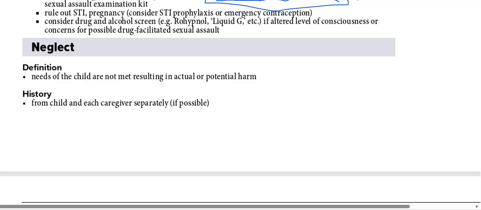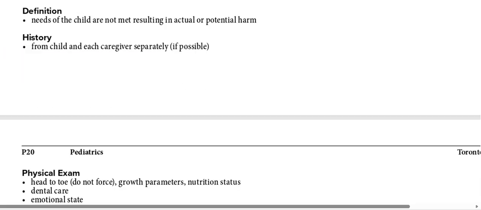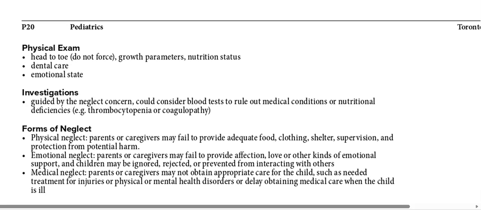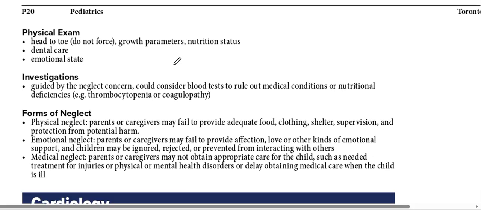Then the next thing I need to cover is neglect. Neglect basically means needs of the child are not met, resulting in actual or potential harm. We have to take the history from the child and each caregiver separately, then examination, head to toe examination, dental care, and emotional state.